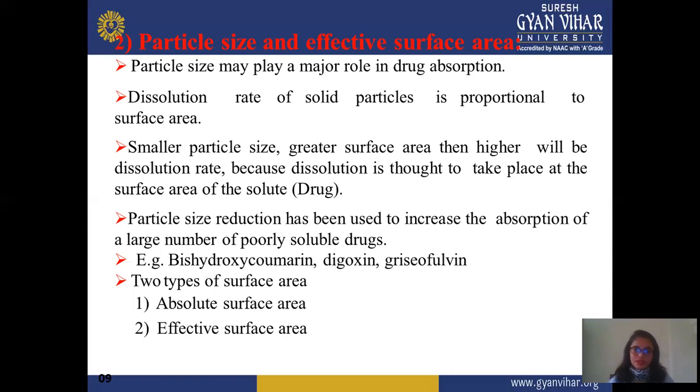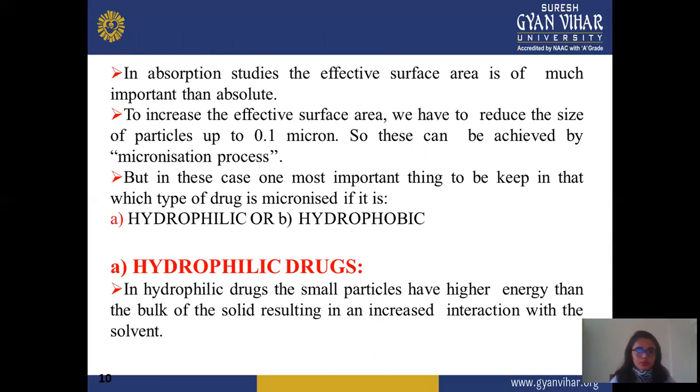There are two types of surface area: absolute surface area and effective surface area. These two types depend on the type or size of the particle. In absorption studies, the effective surface area is much more important than the absolute. To increase the effective surface area, we reduce the size to 0.1 micron. This can be achieved by the micronization process.